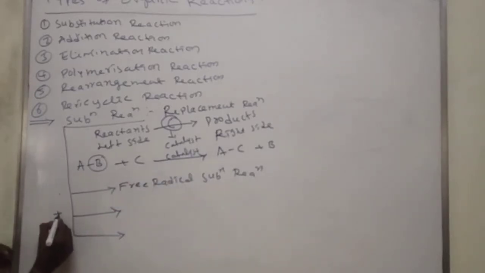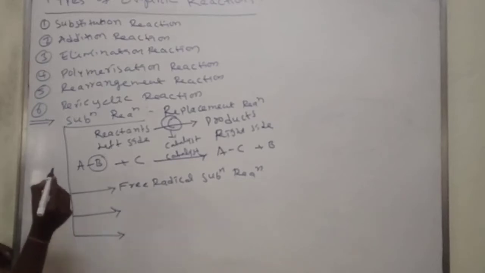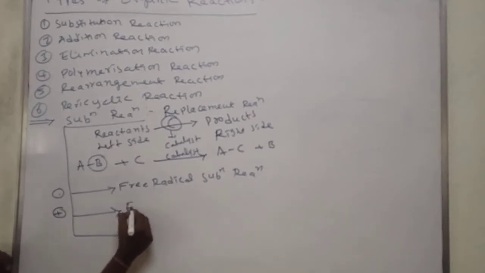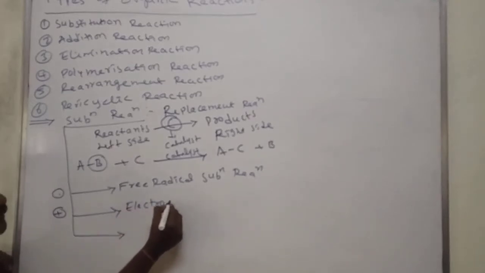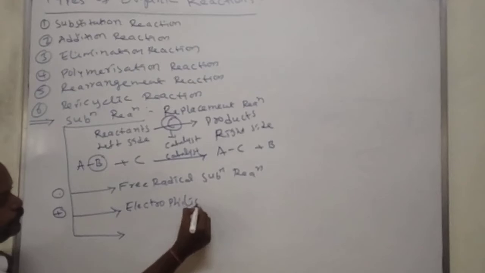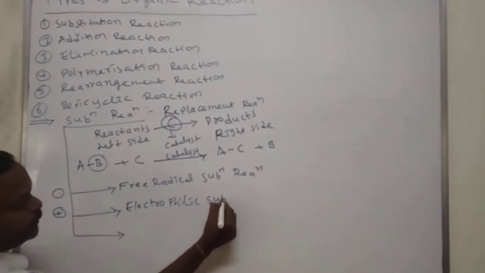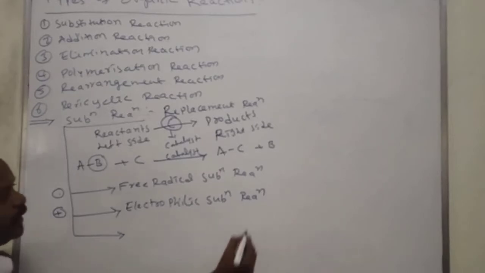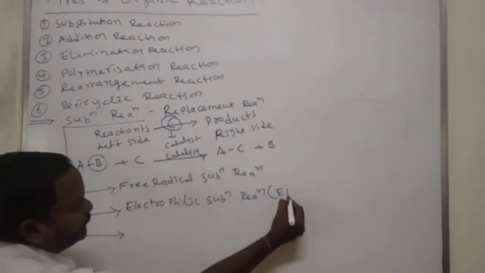If any substitution reaction is initiated or started with an electrophile, positive charge means electrophile, such reactions we call electrophilic substitution reactions, EPSR.